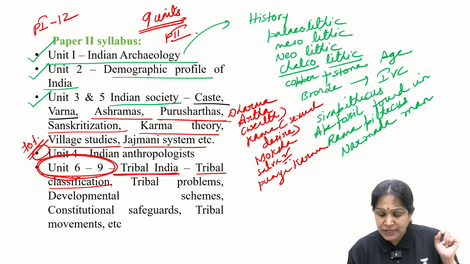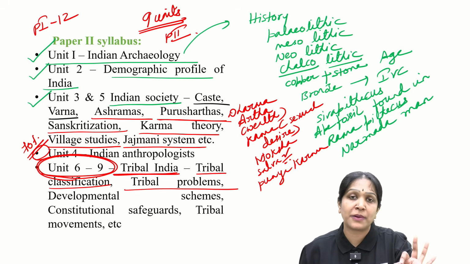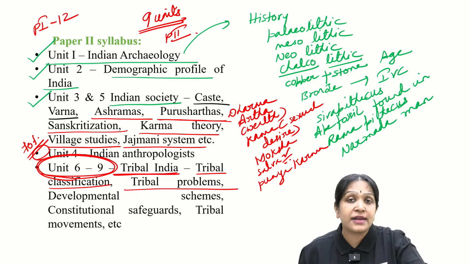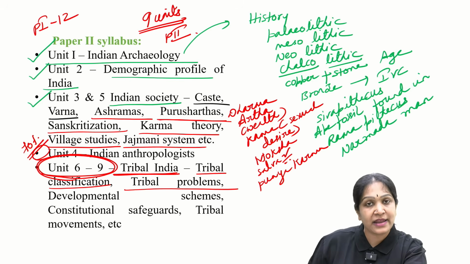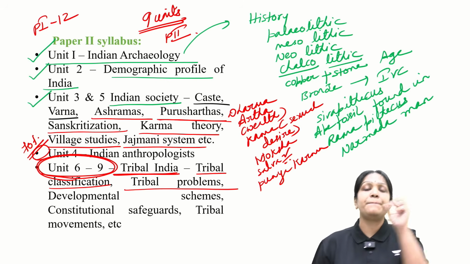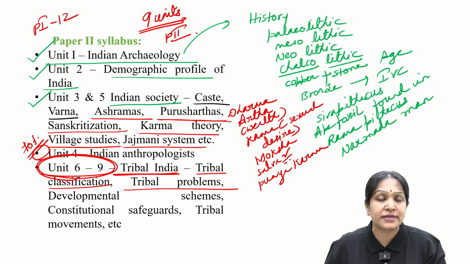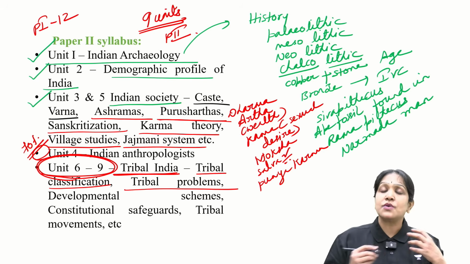So classification, tribal problems, health problems, educational problems, land encroachment, that is non-tribal people entering into the tribal areas and encroaching their lands. Displacement, for example, in the forest area you are constructing a dam or a national park or a sanctuary. So what we have to do?